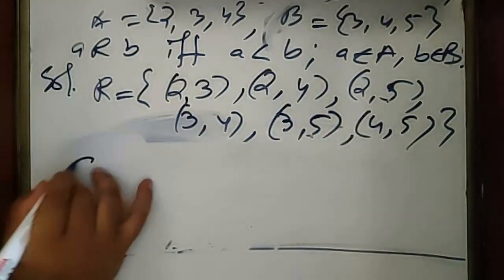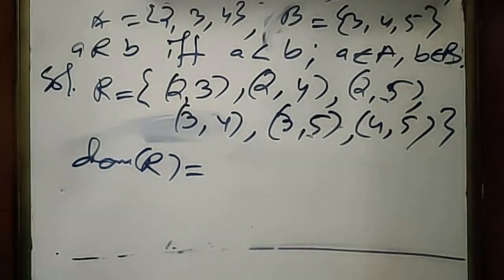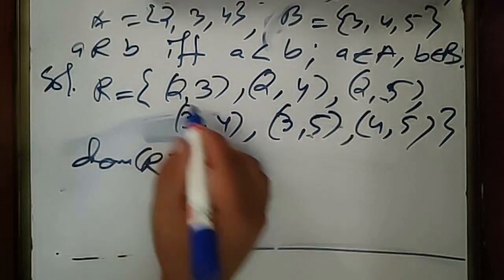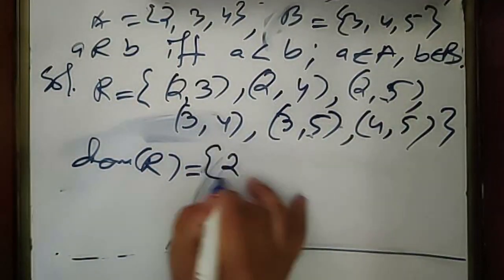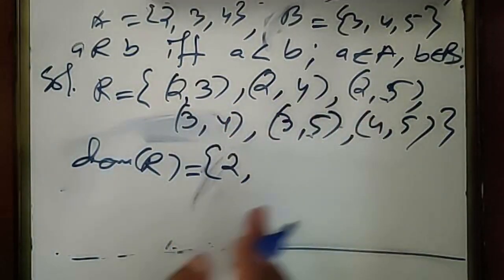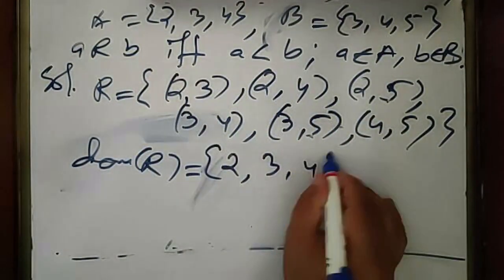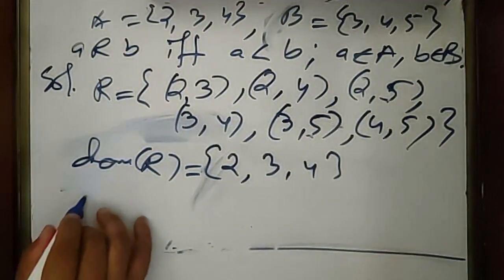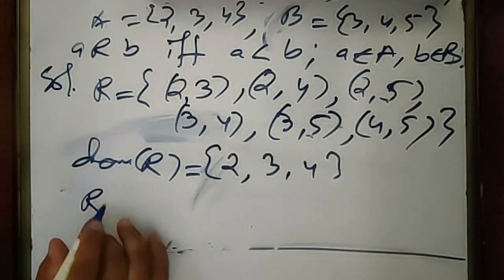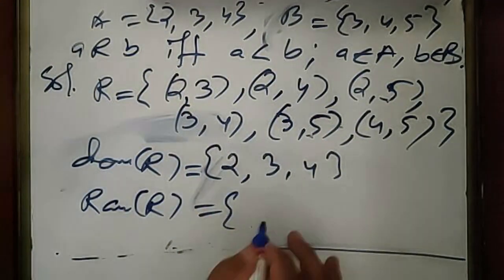Now what is the domain of this relation? Domain of this relation is the first element of the ordered pairs: from here 2, 2, from here 3, already taken, from here 4. Okay, this much only. So what is the range of the relation R?